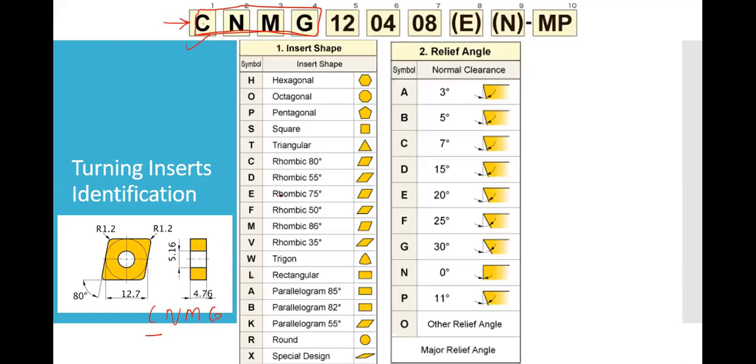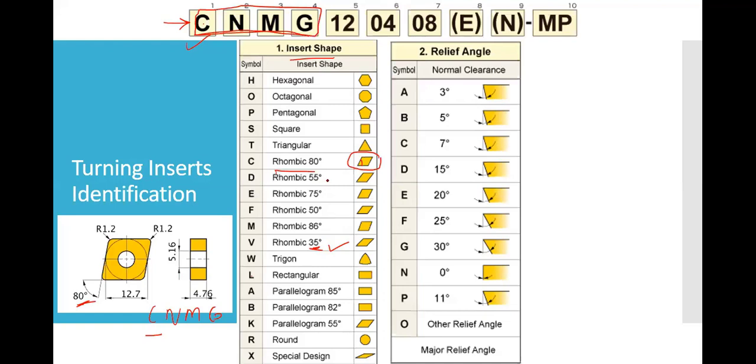C means its shape. Its shape is rhombic. It looks like a rhombus, and it has an angle of 80 degrees. Okay, now are you getting it? So it is CNMG. Suppose the other tool which we will be using, that is rhombic, is VNMG. So VNMG will have this.